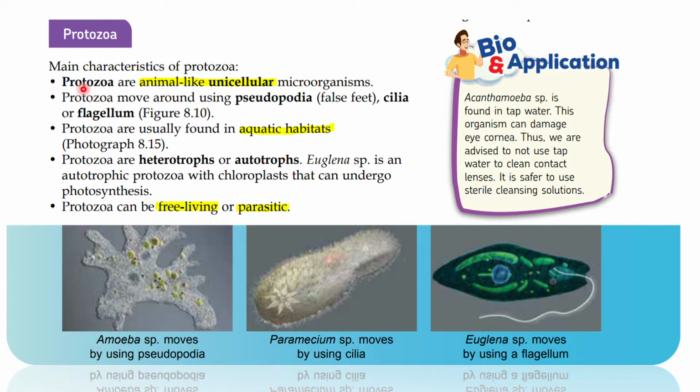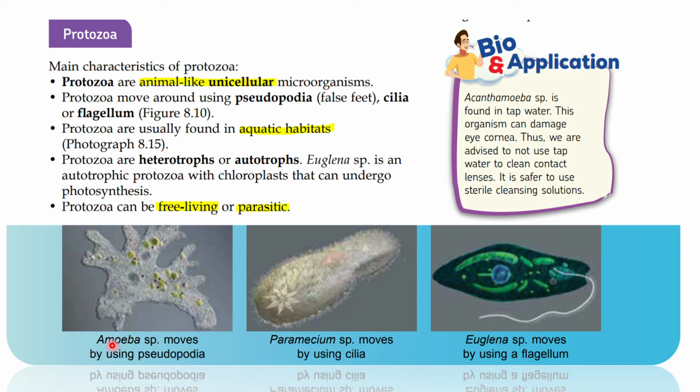Okay, next one, let's look at protozoa. The main characteristics, they are animal-like unicellular microorganisms. Animal-like, macam haiwan. Unicellular, and they can move around using pseudopodia. Pseudo means false. Podium here refers to feet.